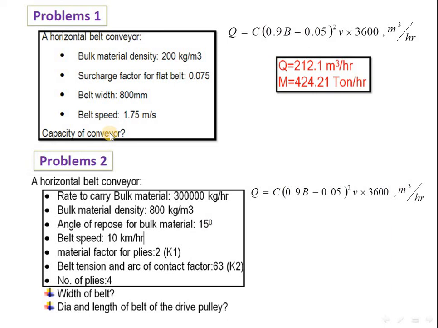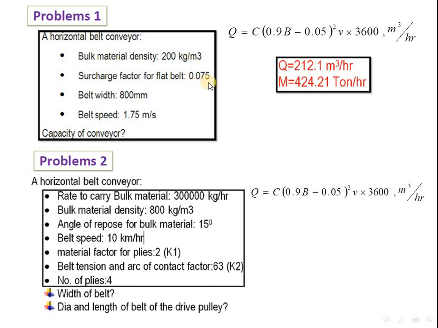Now for this numerical, the surcharge factor is not given, but the angle of repose is 15 degrees. As we know, the angle of repose is generally between 15 to 20 degrees, as we see in the table. But this is a horizontal flat belt conveyor with only one idler, so we can take the C value from the first problem.